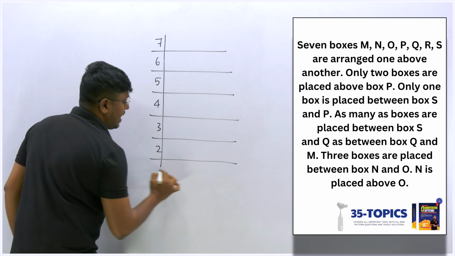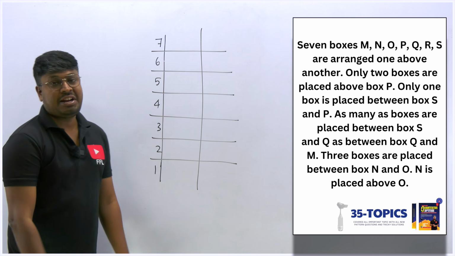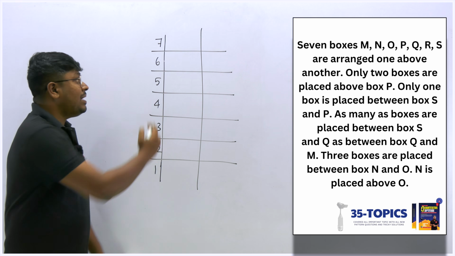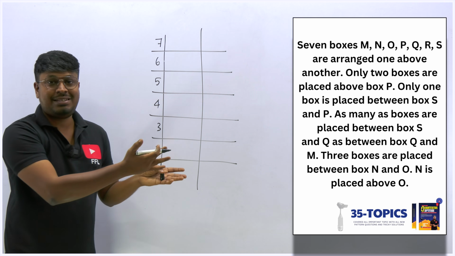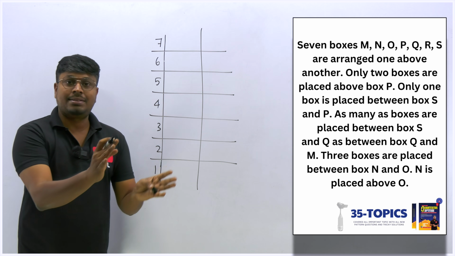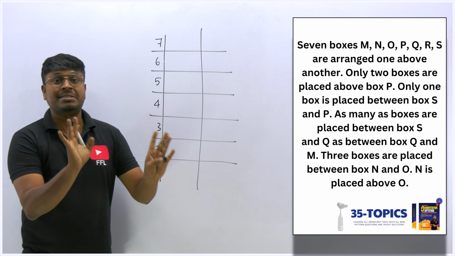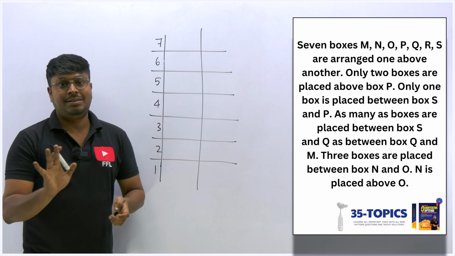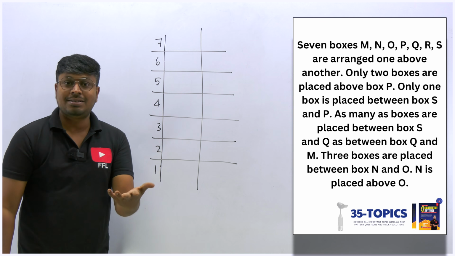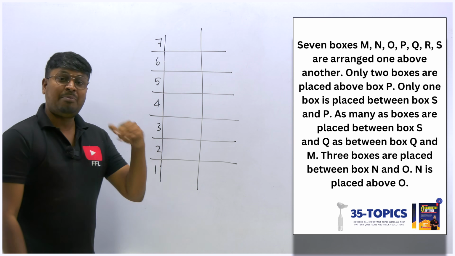Most students in the exam, I have seen many students, see this kind of arrangement question and are happy. Why? Because they think that only 7 boxes, so the arrangement will be easy. The question itself starts like this: 5 boxes are arranged. By seeing that, students decide that okay, 5 boxes, it will be a simple arrangement. Kindly don't think like that. Even if it is 4 boxes or 5 boxes, only 2 or 3 lines will be there in the question, but solving will take more time.